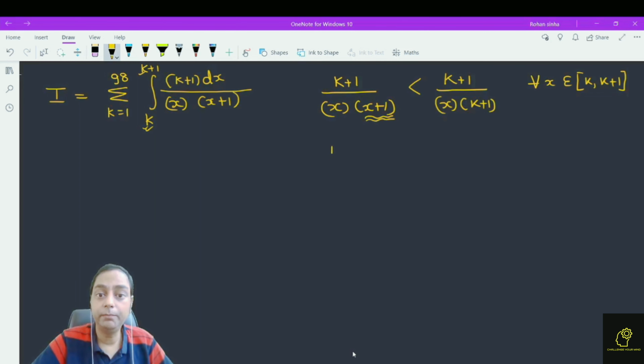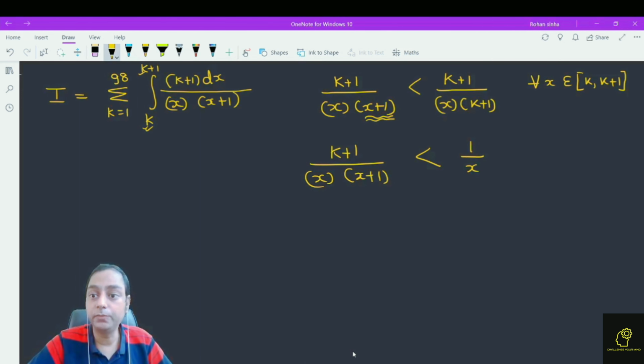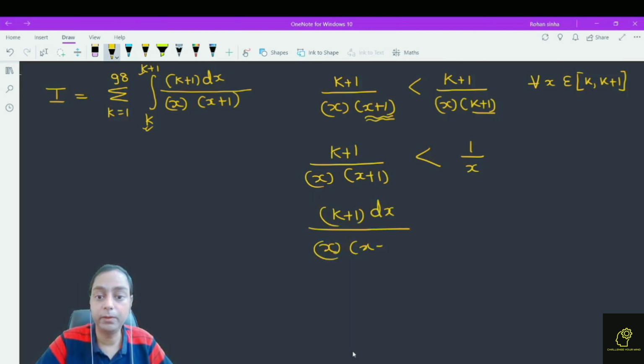So what can we say? We can say that 1 divided by x into x plus 1 is less than 1 upon x, because the smallest value of x plus 1 is k plus 1 here, and the smaller the denominator, the larger the output. So if we calculate this further, the integral of dx divided by x into x plus 1 is less than dx by x. And what is the integral of dx by x? It is equal to log of x.